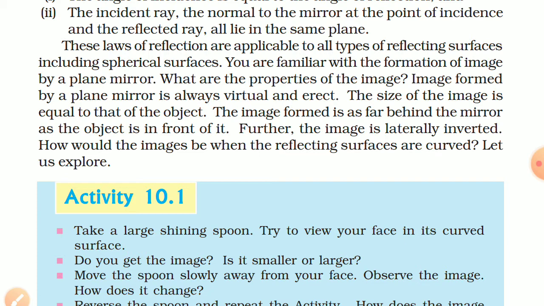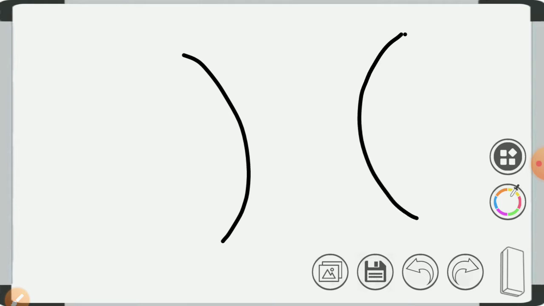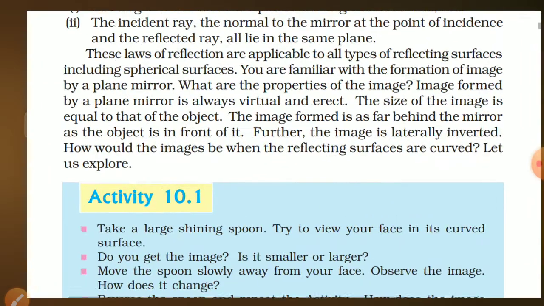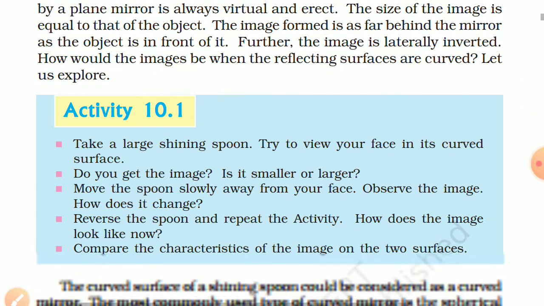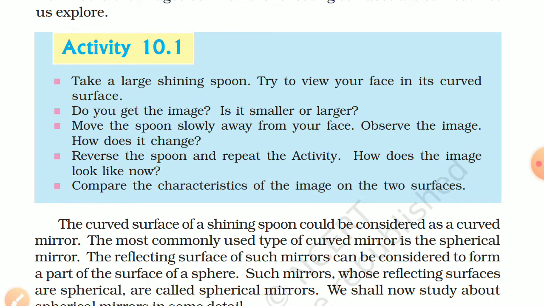How would the images be when the reflecting surfaces are curved? Okay, when reflecting surfaces are curved mirrors, then there are two types of mirror. One is concave mirror and second is convex mirror. So how will you get images in both these mirrors, we will study in this chapter. So, activity 10.1.